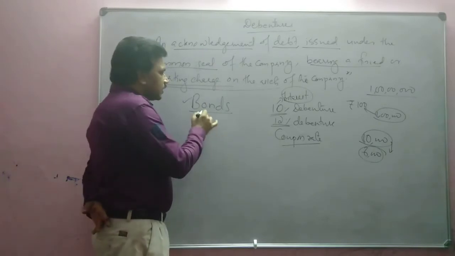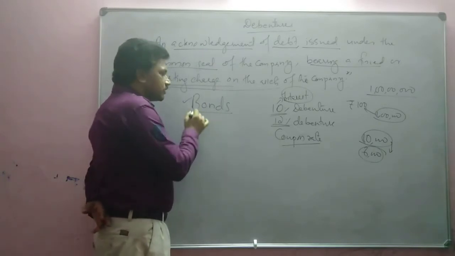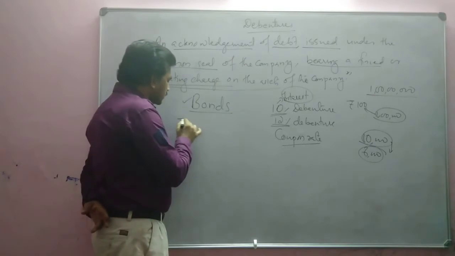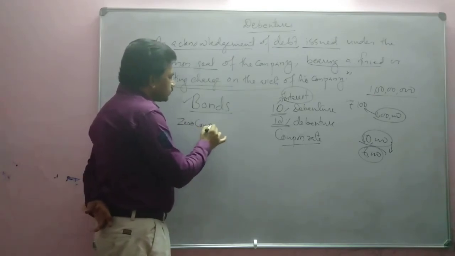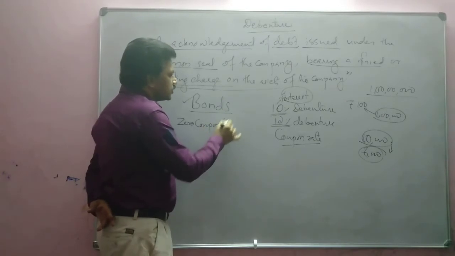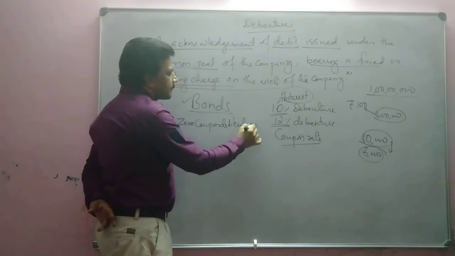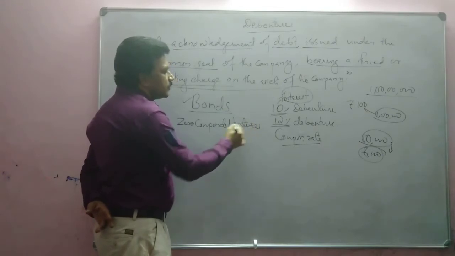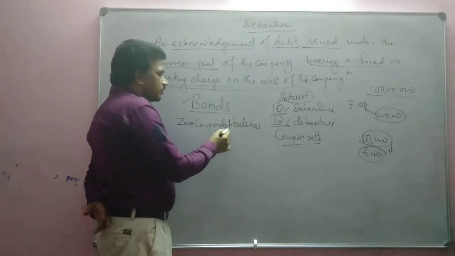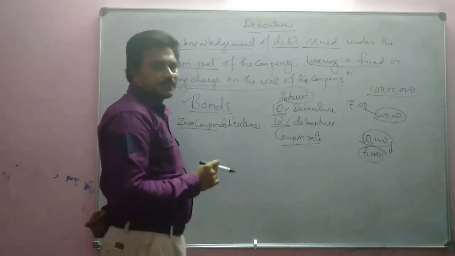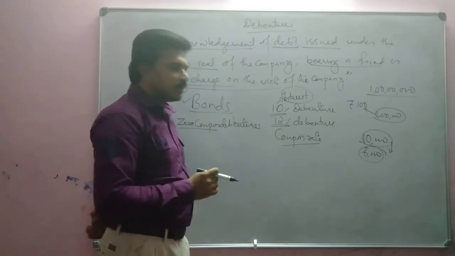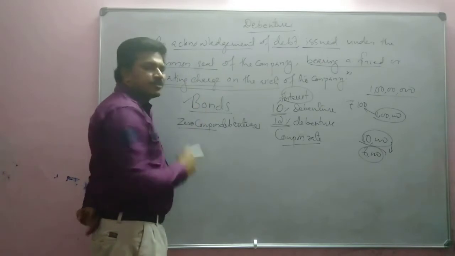So bonds are also called zero coupon debentures. What do you mean by zero coupon debentures? Debentures which do not bear any interest. Okay. So that is the speciality of the bonds.